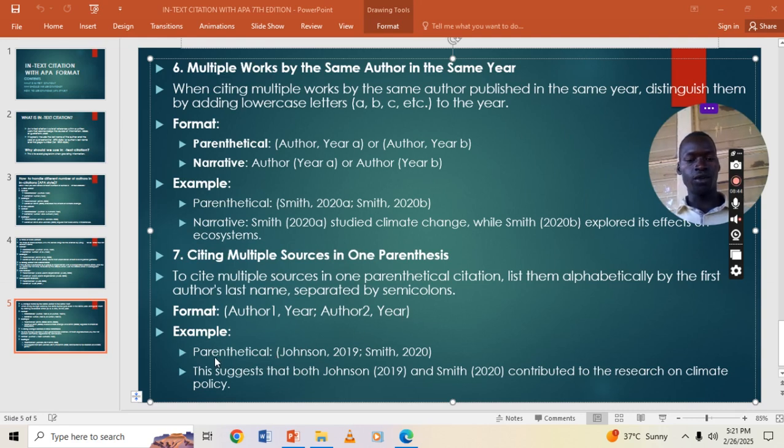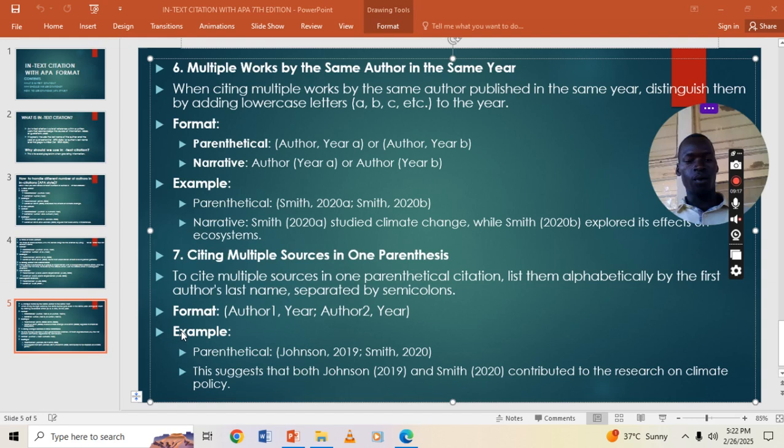So look at the example to guide you very well. In the parenthetical way, everything is in the bracket. You write Johnson, comma, 2019, semicolon, Smith, comma, 2020. This means that this is multiple sources in one parenthesis, and this suggests that Johnson 2019 and Smith 2020 contributed to the research on climate policy.